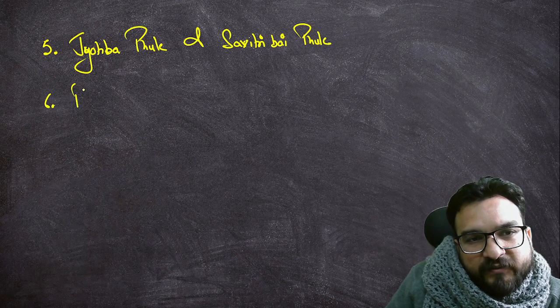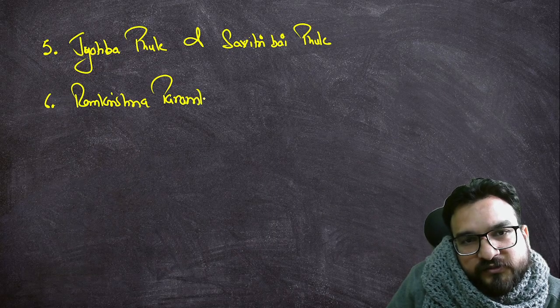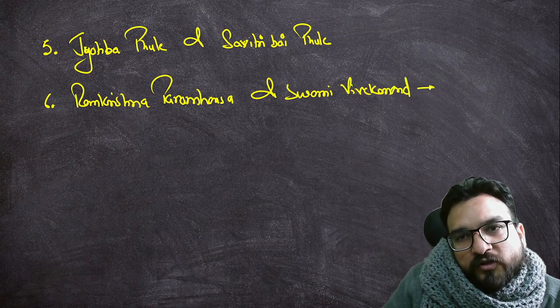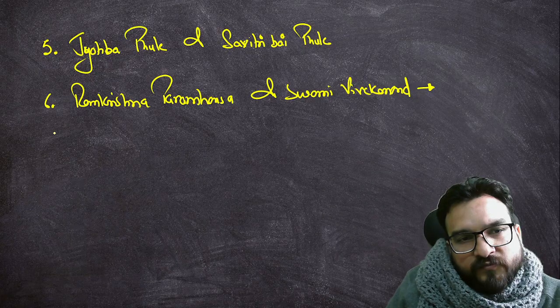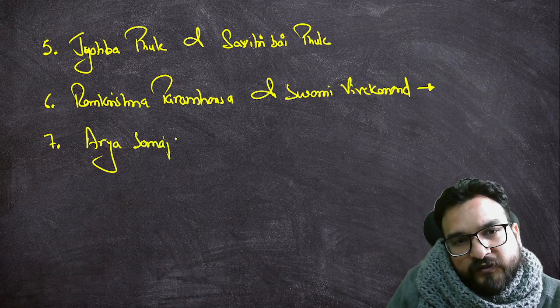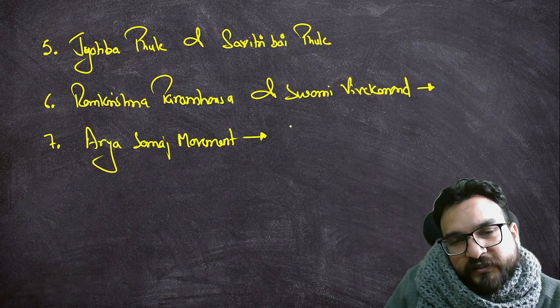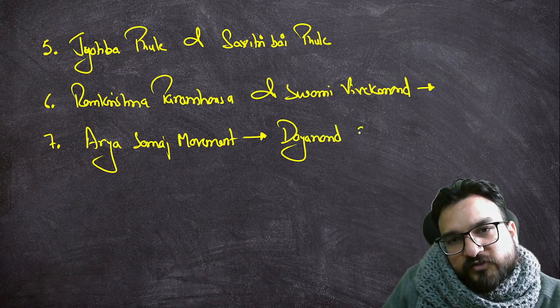Then we will be understanding about Ramakrishna Paramahansa and Swami Vivekananda. All related to Ram and their contribution related to it. Seventh, you are going to see the Arya Samaj movement, and the leader associated with it is Dayanand Saraswati. Dayanand, very important. Okay.